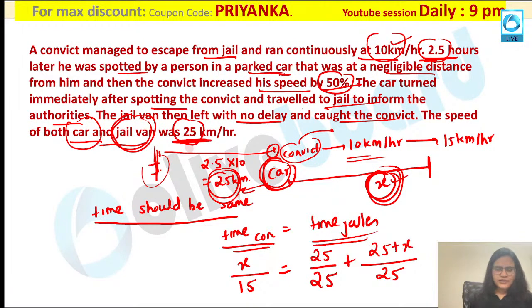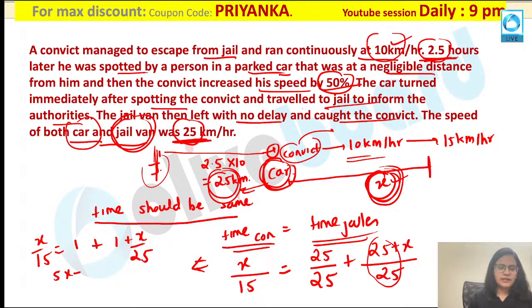Okay, so let us evaluate this equation. What will I get from this? This will become x by 15 equal to 1 plus, if you are calculating this value, again 1 plus x by 25. If you are taking it to the other side, you can just check it out. This is (5x minus 3x) upon 75, equal to 2. So you can just check out what value you are getting for x.